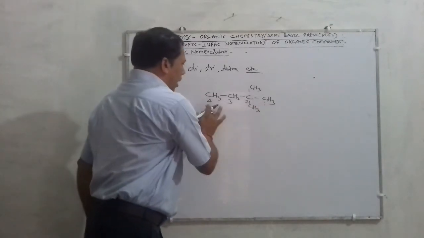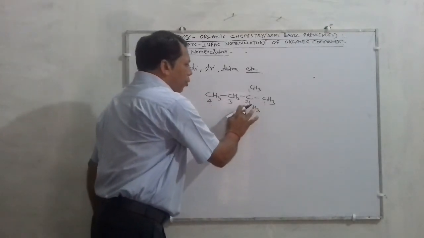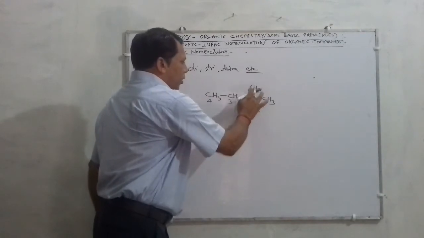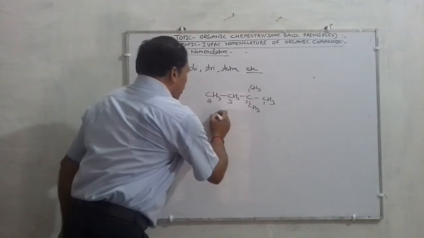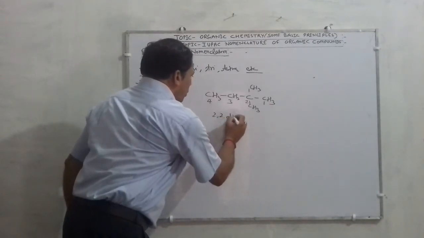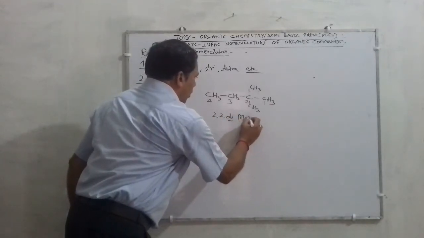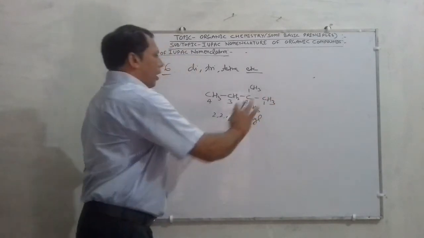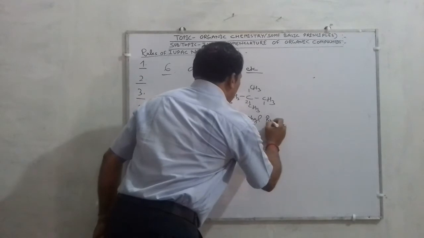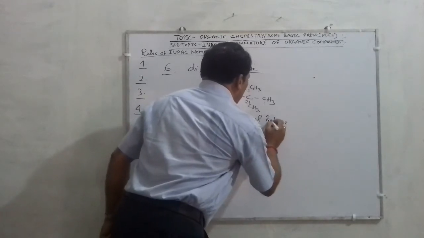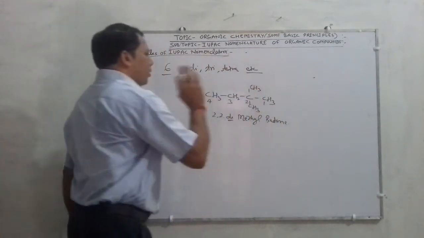The longest chain of carbon atoms is 4. Carbon number 2 is attached with 2 methyl groups. So the name of this compound will be 2,2-dimethyl, and the longest chain of carbon atoms is 4. So 2,2-dimethyl butane will be the IUPAC name of this very compound.